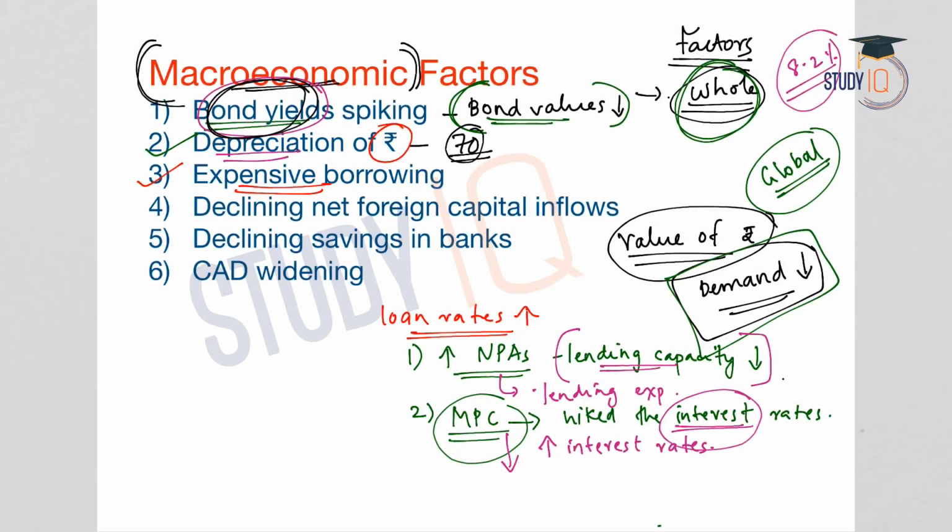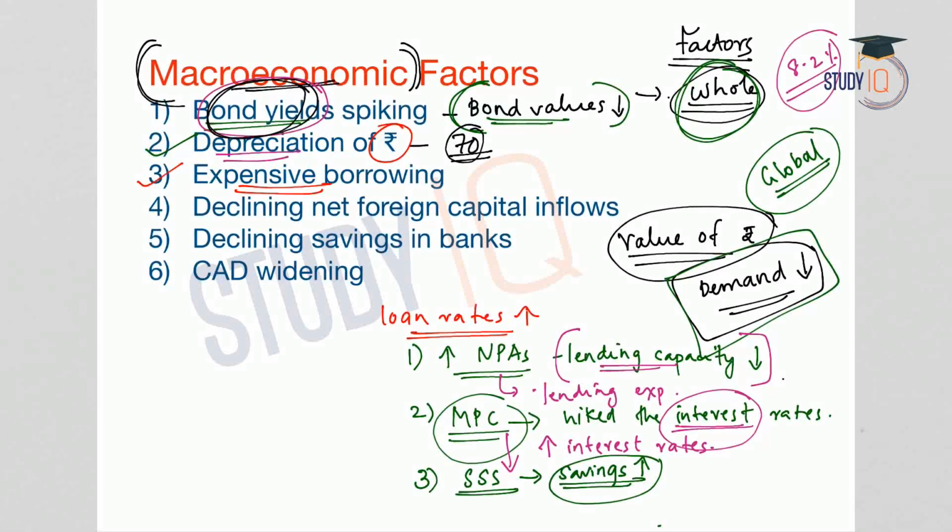Now thirdly, recently the government has increased the interest rates on small savings schemes. Small savings schemes interest rates are connected with the government bonds. So when there is an interest hike in the small savings schemes, what will the scheduled commercial banks do? They will also increase their interest rates on savings. So the interest rates on savings accounts of the scheduled commercial banks will increase,